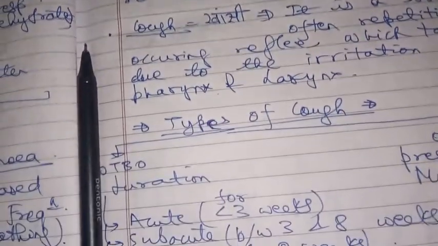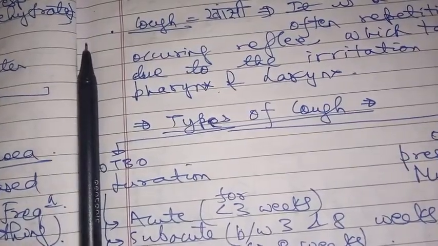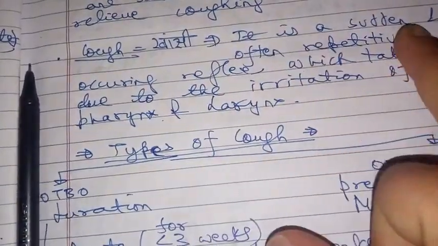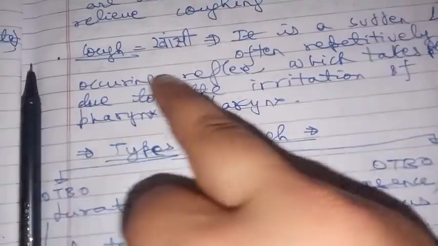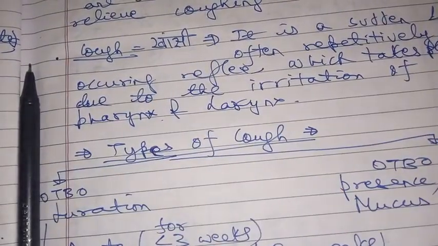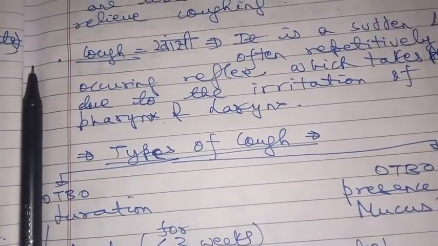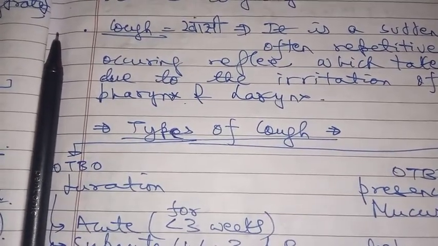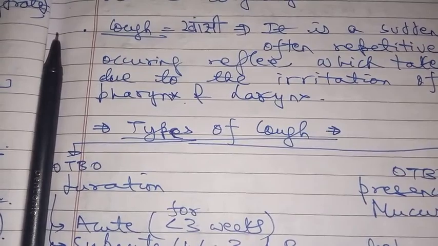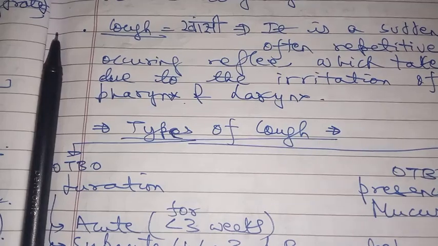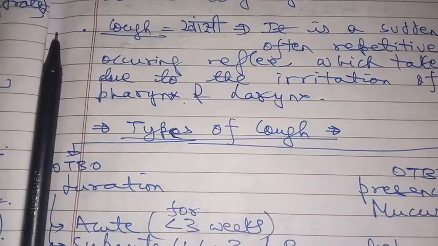But before that, we should know what is cough, or khasi, and the types of cough. Cough, in Hindi called khasi, is a sudden and often repeatedly occurring reflex. It is a reflex mechanism which takes place due to any kind of irritation, whether chemical, physical or mechanical, of the pharynx and larynx or tracheobronchial tree in general.